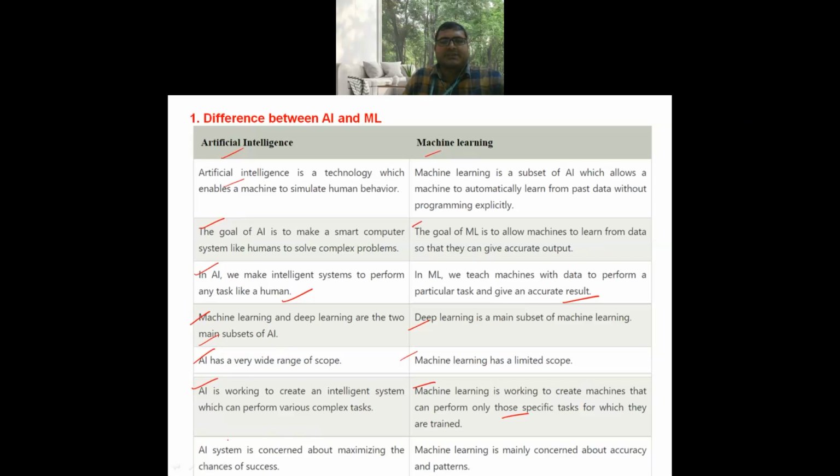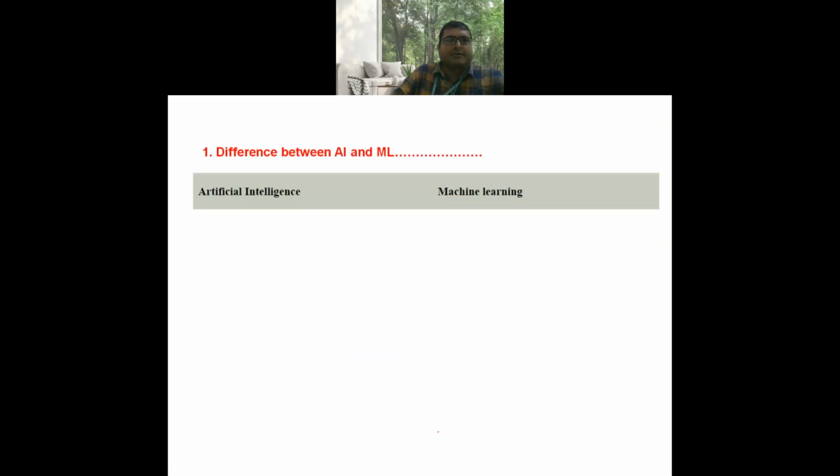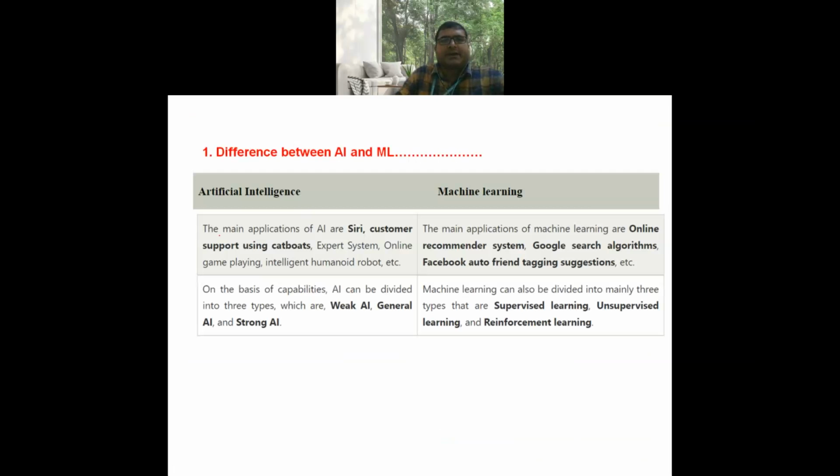AI system is concerned about maximizing the chances of success. Machine learning is mainly concerned about accuracy and patterns. The main applications of AI are Siri, customer support using chatbots, expert systems, online gaming, intelligent humanoid robots, etc. The main applications of machine learning are online product recommendation, Google search algorithms, Facebook auto-friend tagging suggestions, etc.